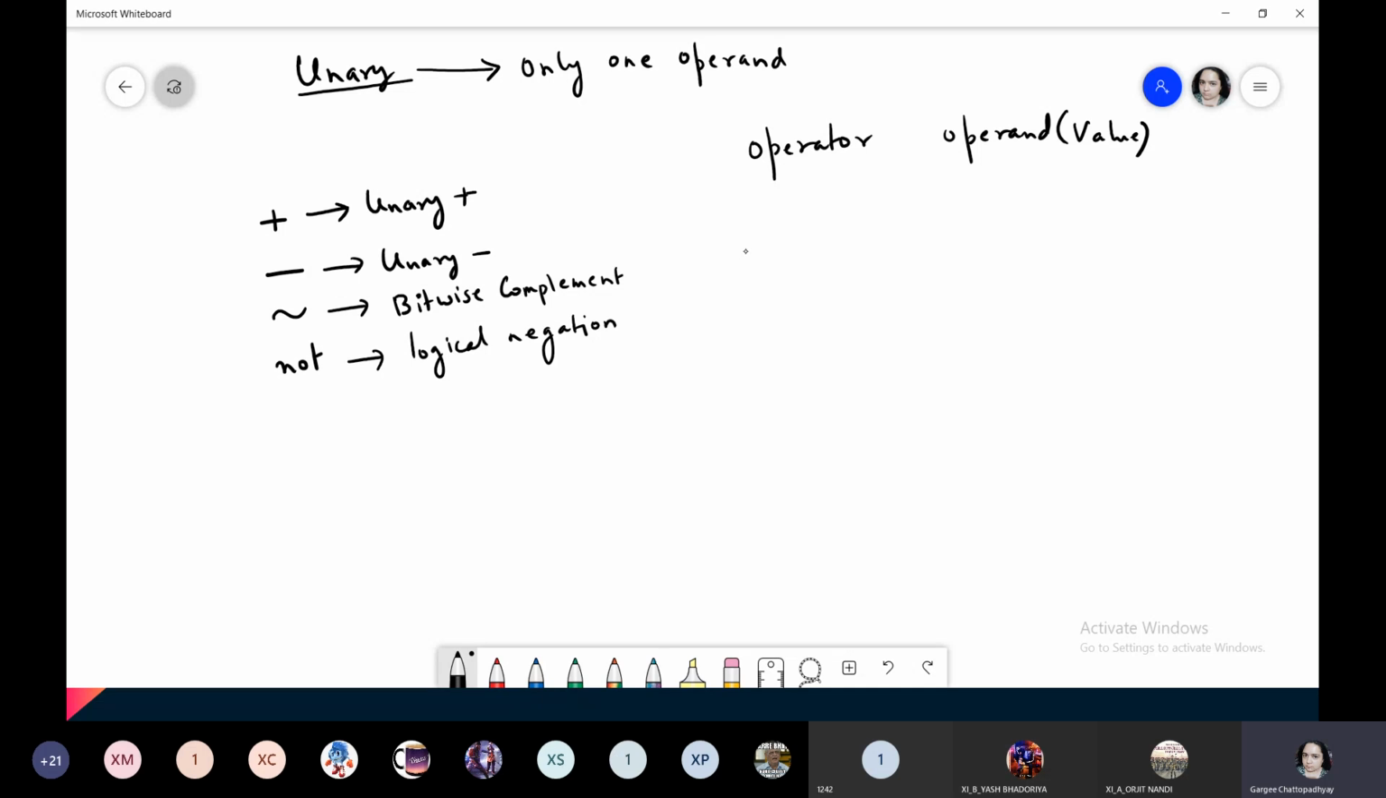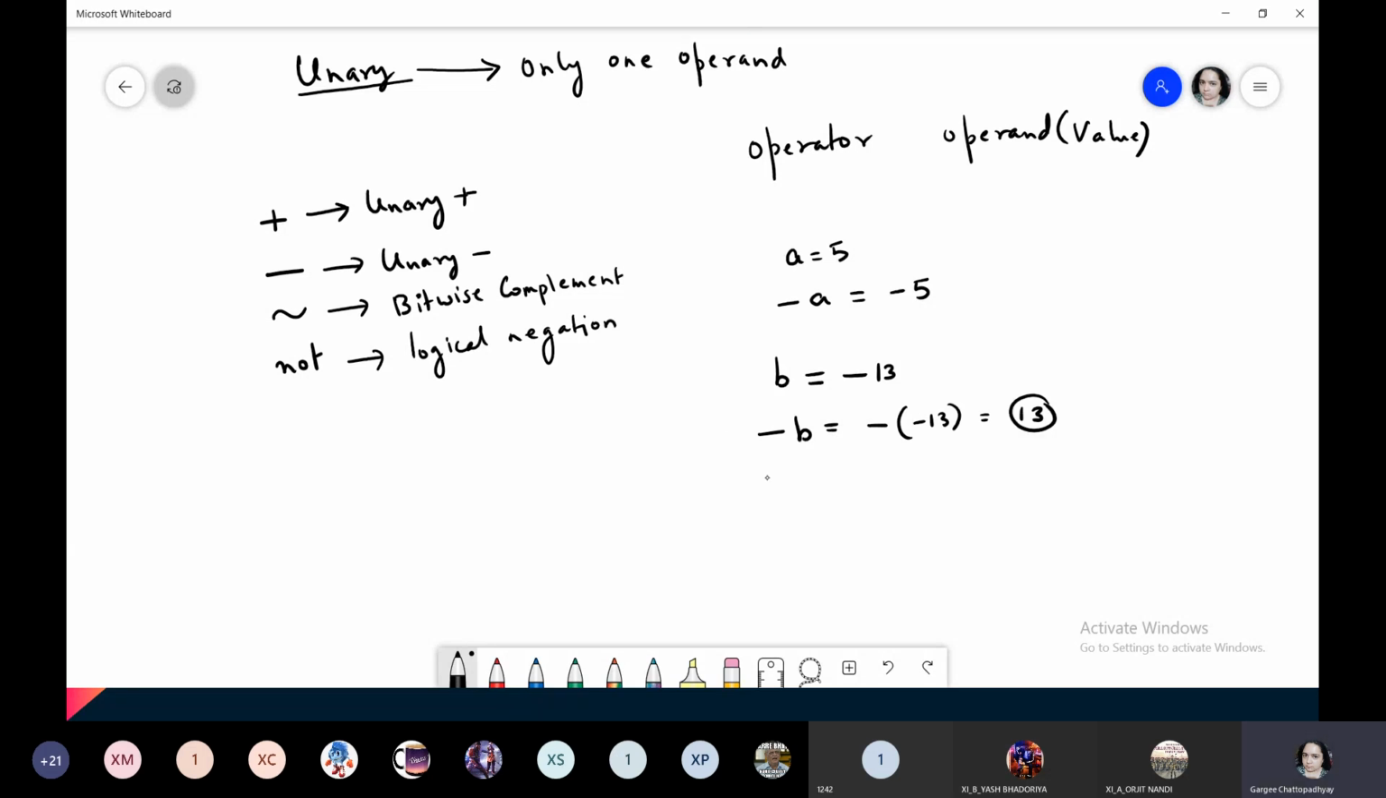Now unary plus and unary minus means you take any literal or any identifier. Suppose I have a equals 5 and I write minus a. So what will it be? Its value will also become what? Minus 5. If I have a value b which has minus 13 and I write minus b, so it would be minus of minus 13 which is equal to 13.